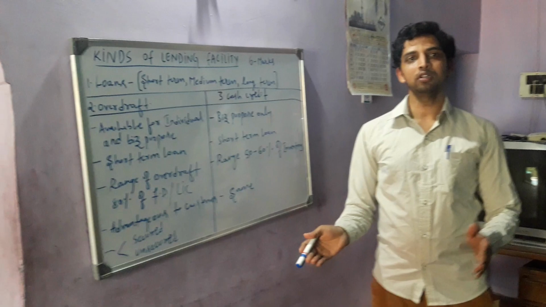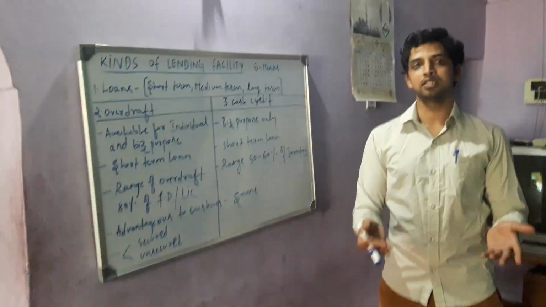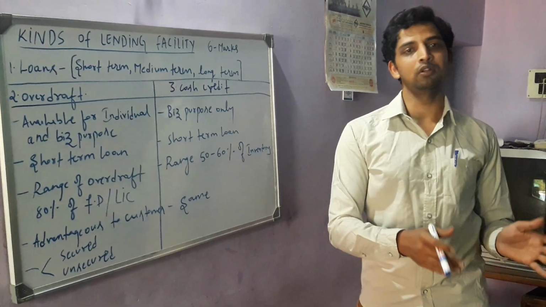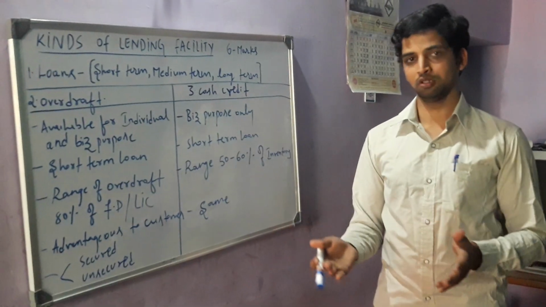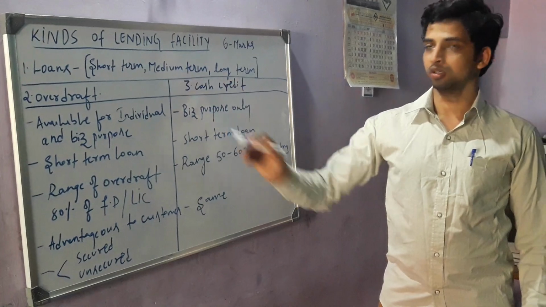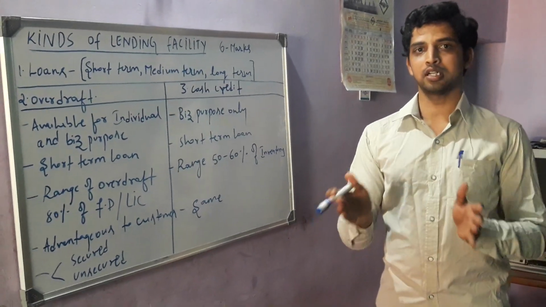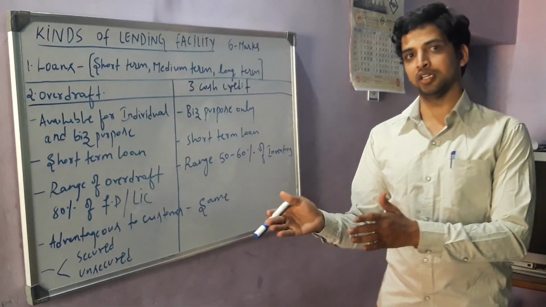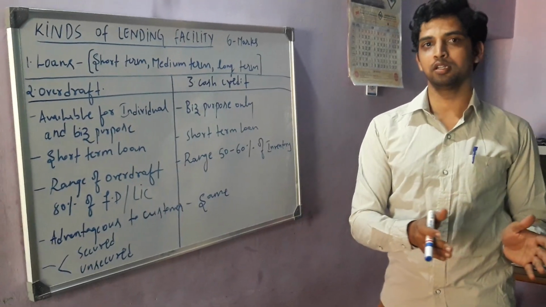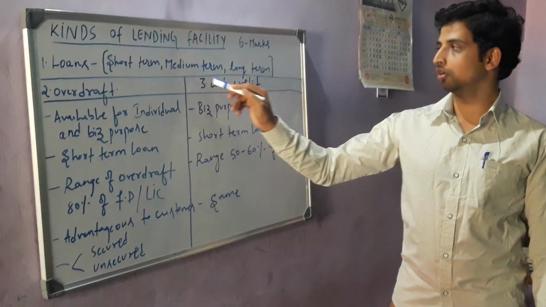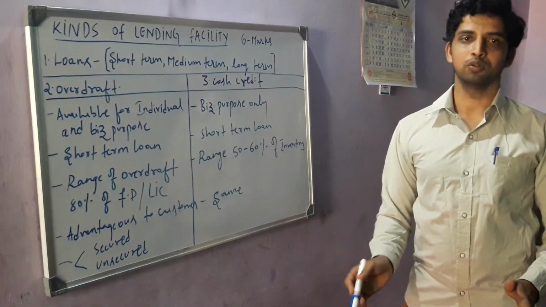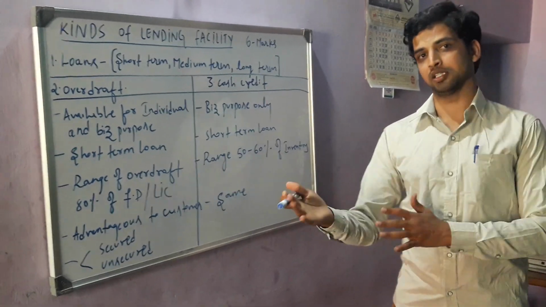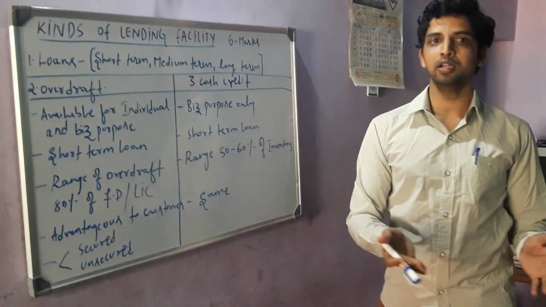Here, a short term loan refers to a loan held for a period of less than 1 year. Medium term loan: if the loan is held for 1 year to 5 years, then such a loan will be classified as a medium term loan. The last one is long term loan. If the loan is held for a period of more than 5 years, then such a loan will be treated as a long term loan.